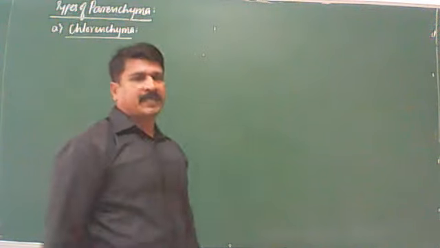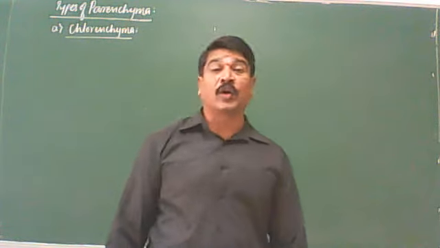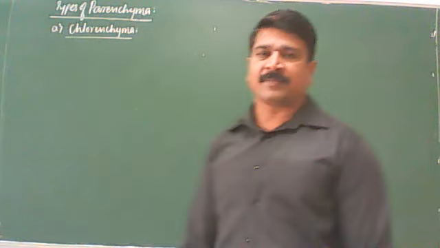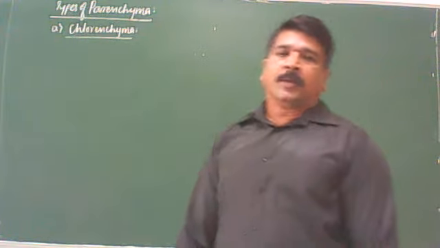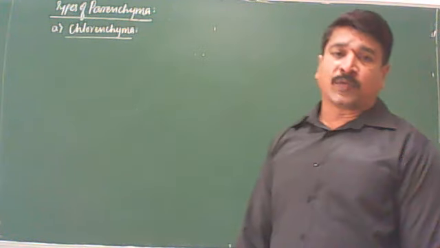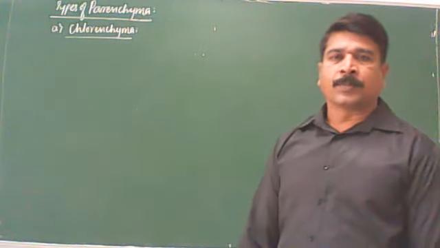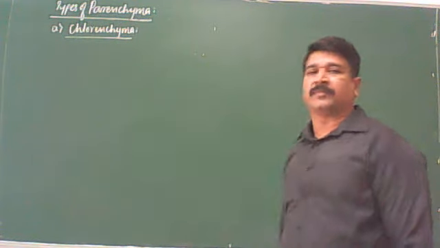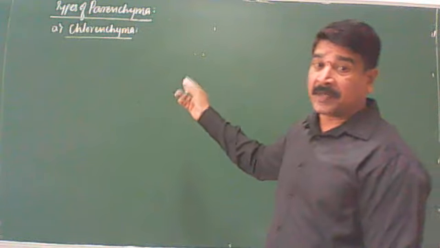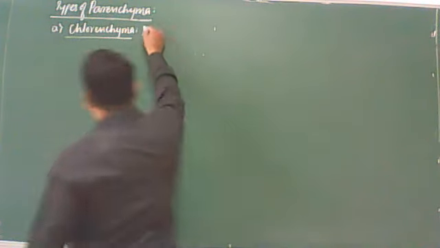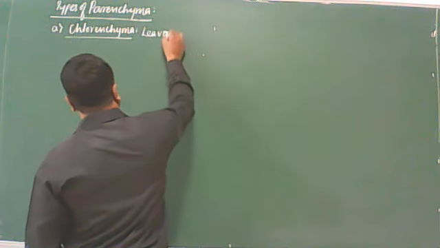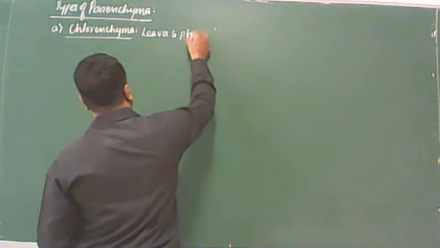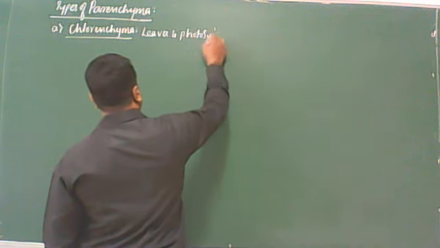In the word itself, you are going to get the meaning. Chlorenchyma. Remember this. Very simple. Parenchyma cells containing chloroplasts are called chlorenchyma. Chlorenchyma is present in leaves and photosynthetic in function.